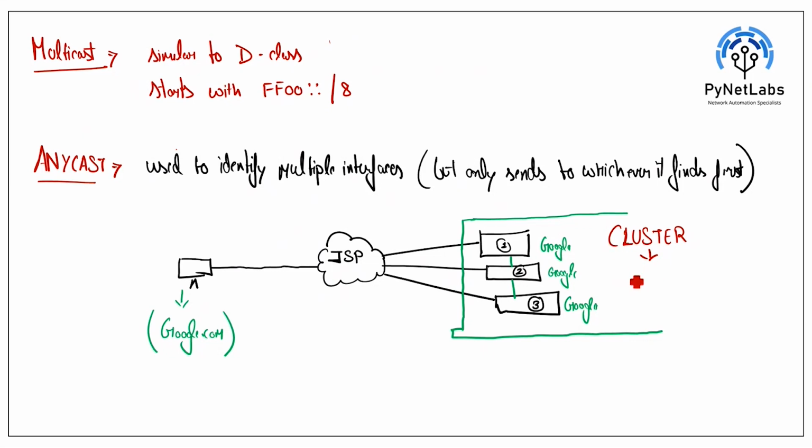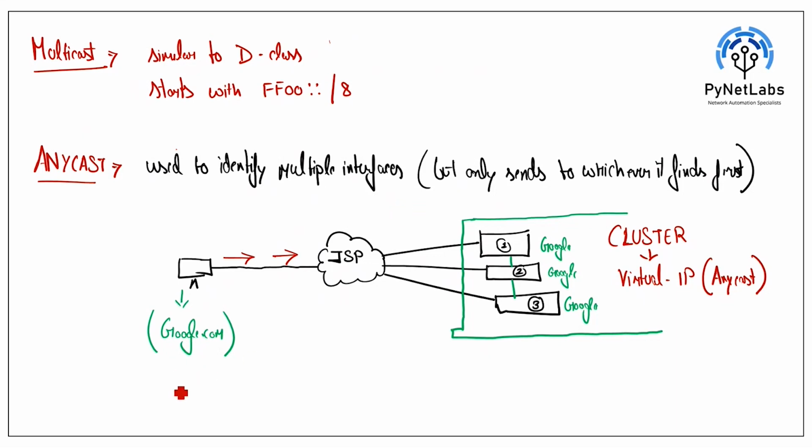Over this cluster, as an infrastructure engineer, you will assign one virtual IP for redundancy. This virtual IP will be an Anycast IP. Anycast means this user is requesting a service from Google, and whichever server it finds first will reply first. This is the Anycast concept.